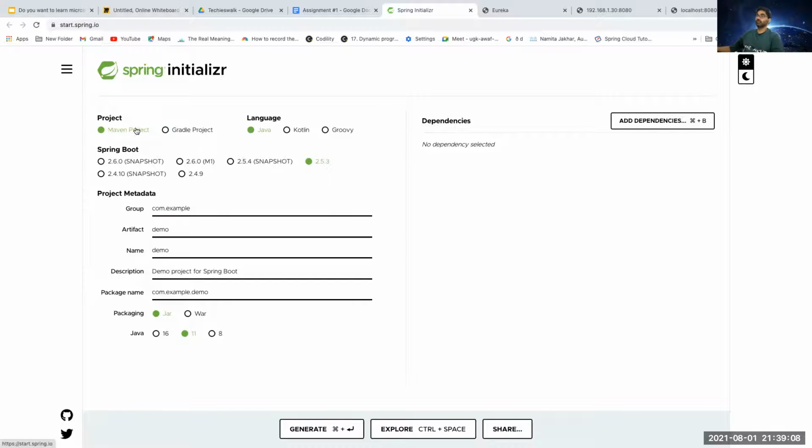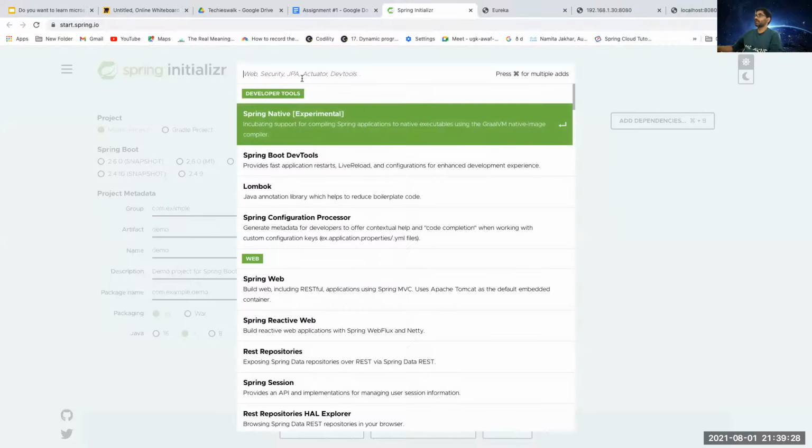You can use Gradle also if you are comfortable, and you can use any language like Java, Kotlin, Groovy, but we are talking Java. Then the Spring Boot version, I'm saying 2.5, the default one. You can give names as per our to-do project, build a jar file and use Java 8 or 11, and then add your dependencies.